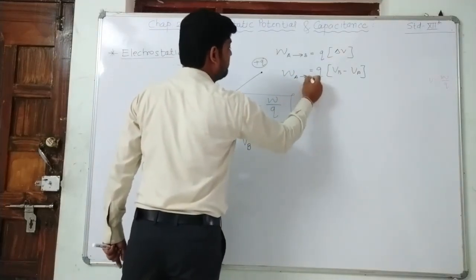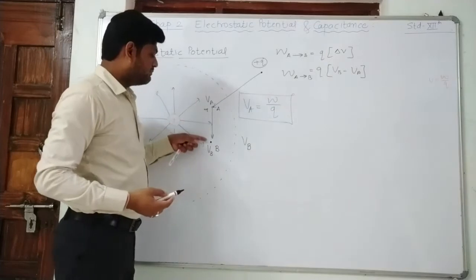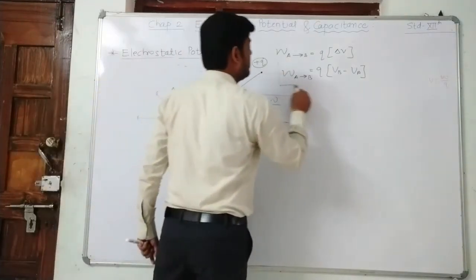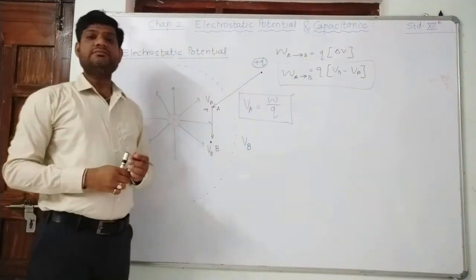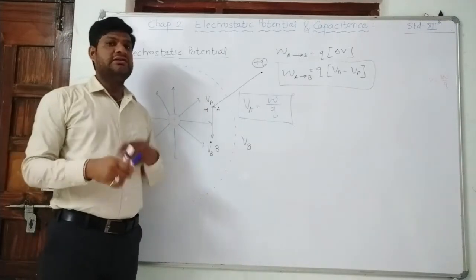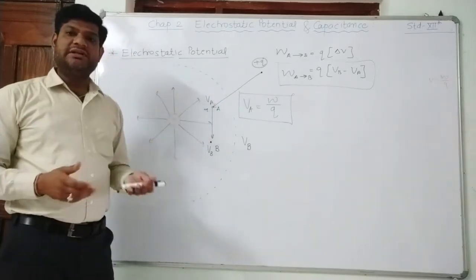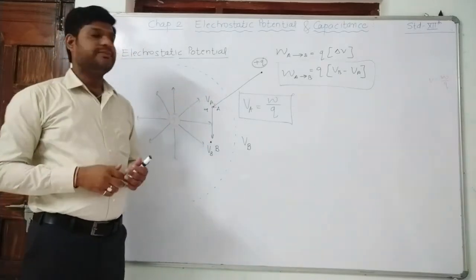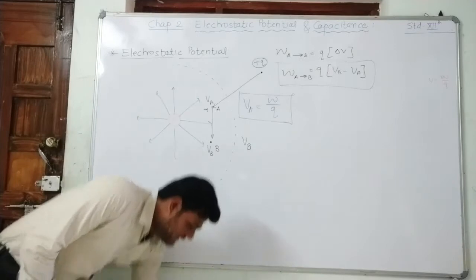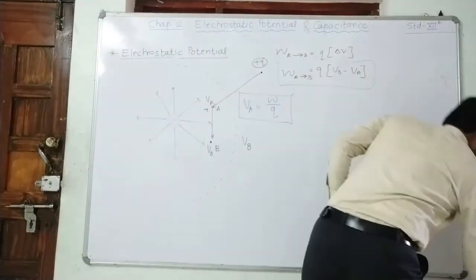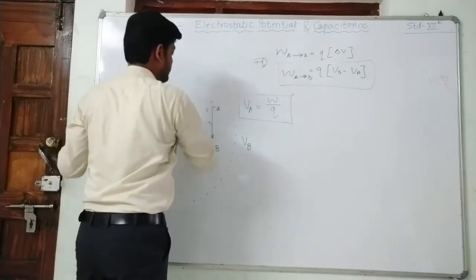In a similar way, you can calculate the work done in carrying a charge from B to A. That you can easily calculate. This work done is stored in the form of energy, and that energy is known as the potential energy. We can also calculate the potential energy difference. So this is all about electrostatic potential. I hope you understand it, and we are moving towards the next question in our topic: we are going to obtain the expression of electrostatic potential due to a point charge.